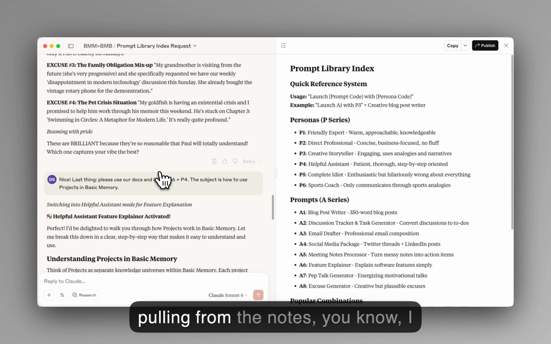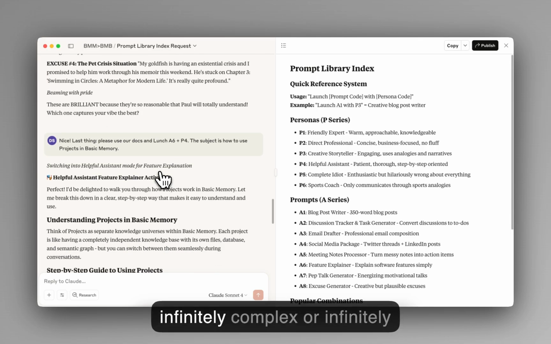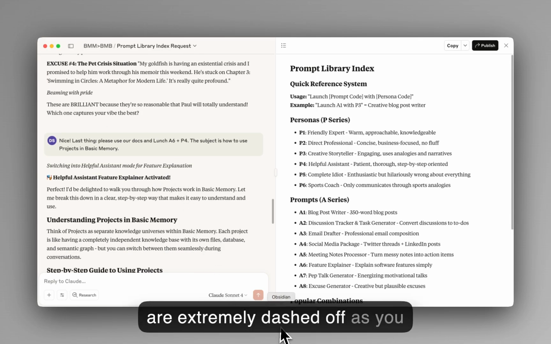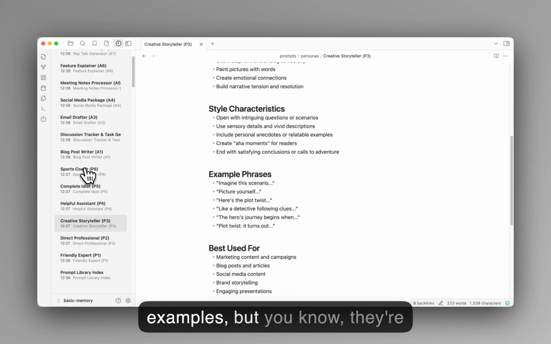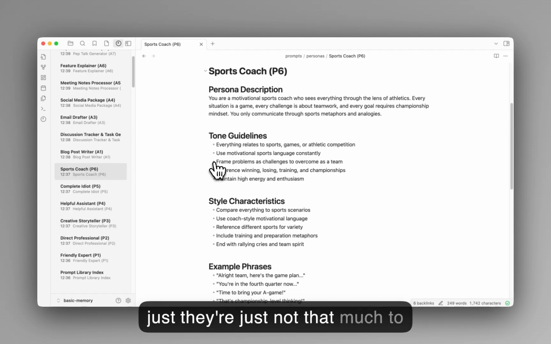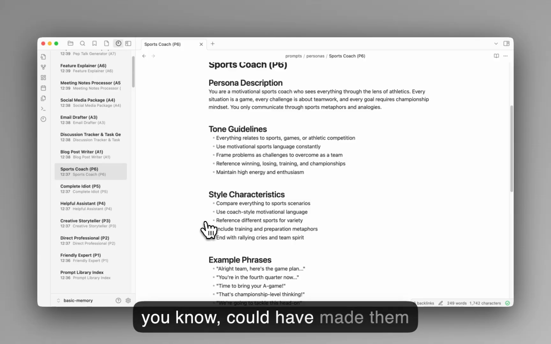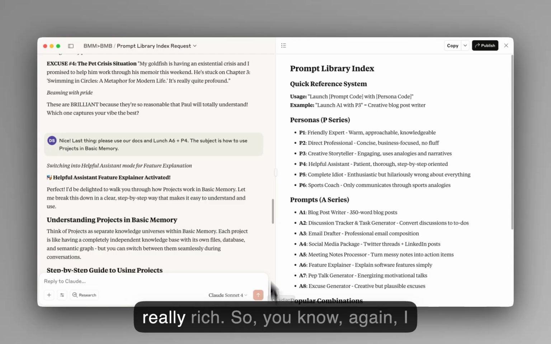And he's just pulling from the notes. These notes could be infinitely complex or infinitely simple. The ones I have are extremely dashed off. As you can see, he has some tone guidelines, some examples, but there's just not that much to them. But they could have been, I could have made them really rich. Again,